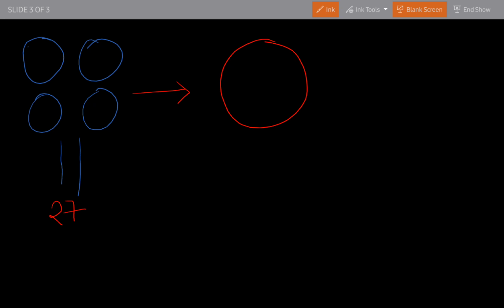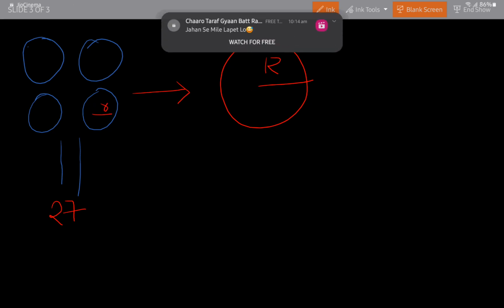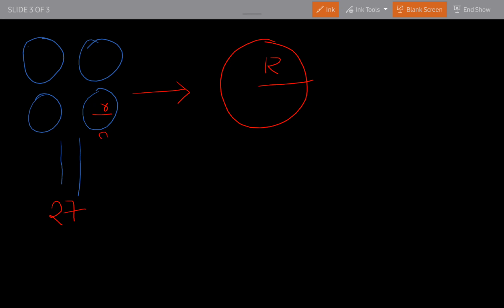Here the radius of the bigger one is R, and its charge is capital Q.